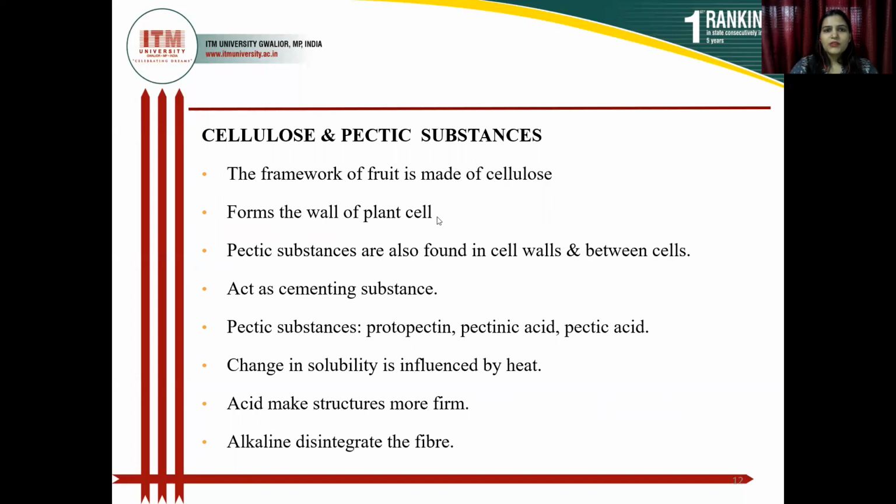Cellulose and pectin substances. The framework of foods is made of cellulose, which forms the wall of plant cells, and pectic substances are also found in the cell wall and between cells. They act as cementing substances. Pectic substances are protopectin, pectinic acid, and pectic acid. Change in solubility is influenced by heat. Acid makes texture more firm, and alkaline disintegrates the fiber.